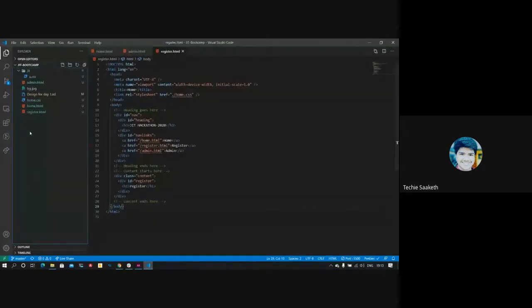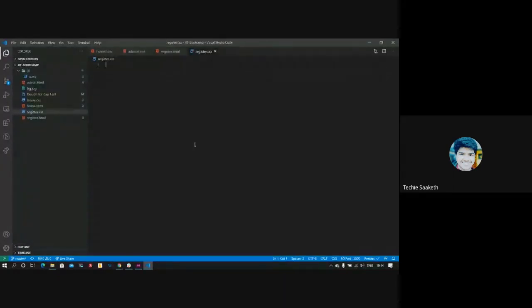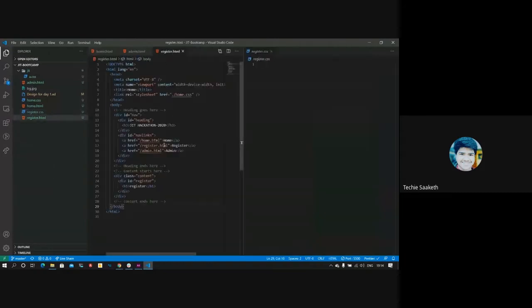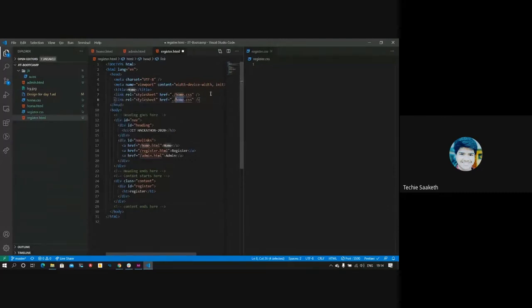We'll create another CSS for this register.html. We'll create a register.css and import it. To import this, we'll have to do the same thing again, and instead of home.css, we have to use register.css. And in register.css, we're catching this register ID.